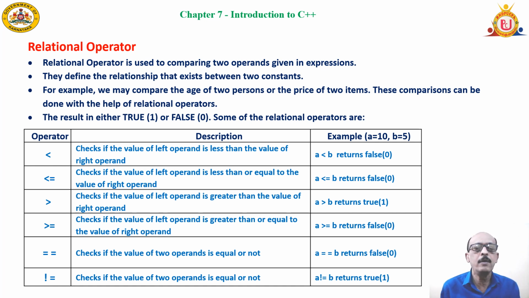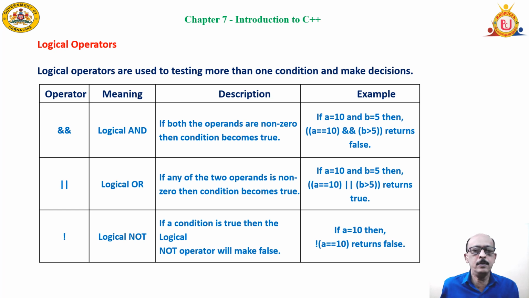And above are eligible. So it produces yes or no. Are you below 18 years? You will say yes. Are you above 18 years? You will say no. Something like that. They produce only two outputs, true and false. These are used in conditions. Let's say the if condition is one of the statements used in framing a program.